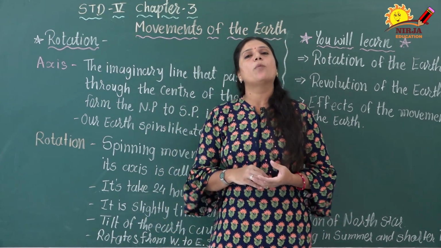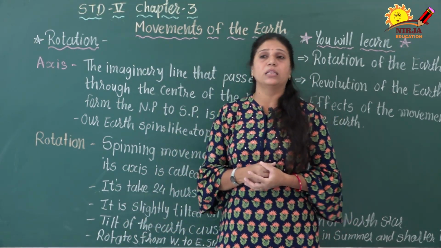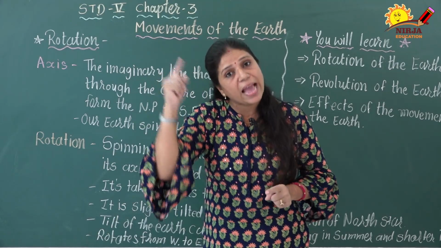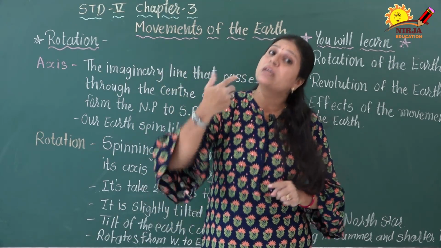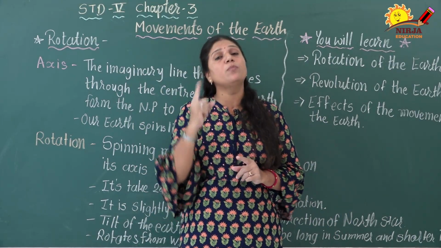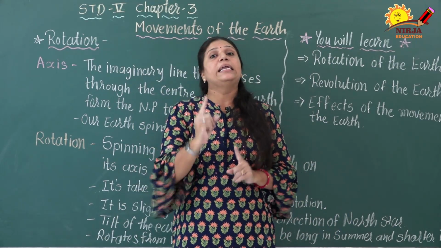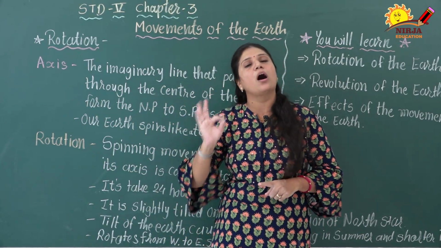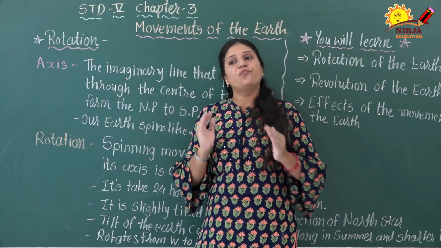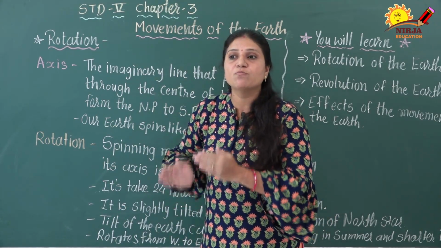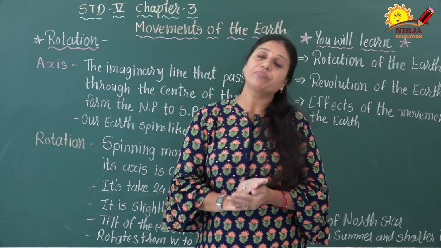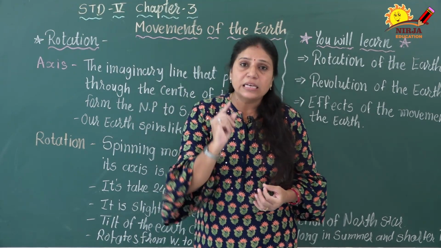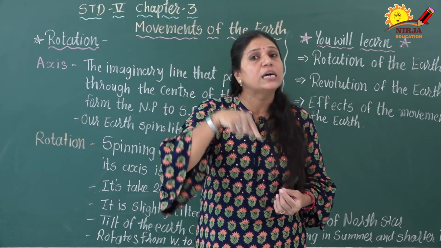Now we are going to know about the revolution of earth. Rotation is the movement of the earth on its axis, right? But what is revolution? Revolution is also a movement of the earth, but it rotates around the sun on its fixed path called an orbit. What is an orbit? It is the fixed path on which planets move around the sun. Our earth also has one orbit. In this way, it is moving around the sun.